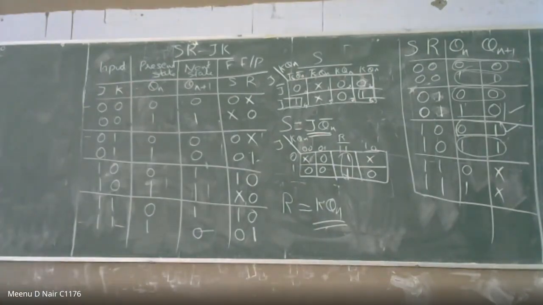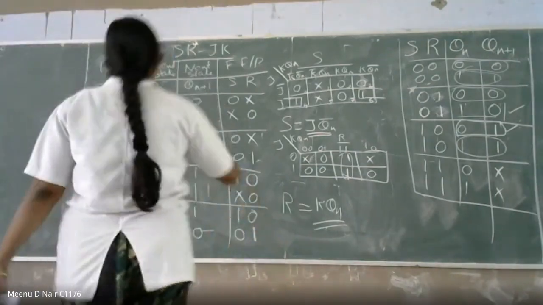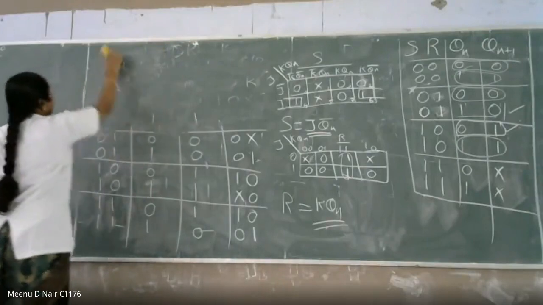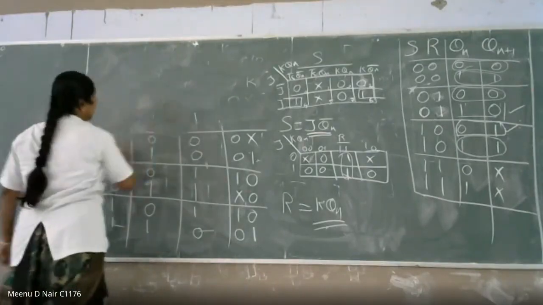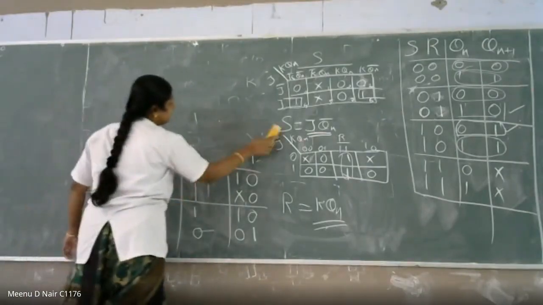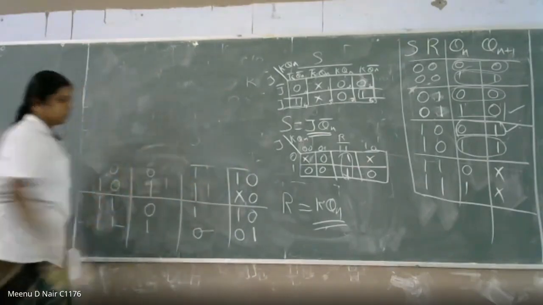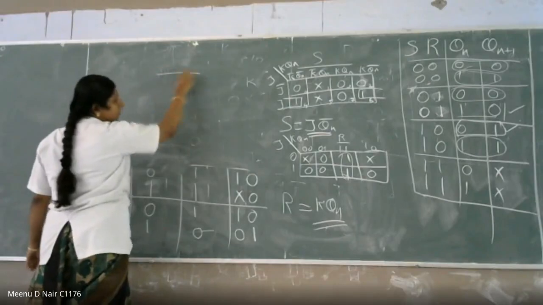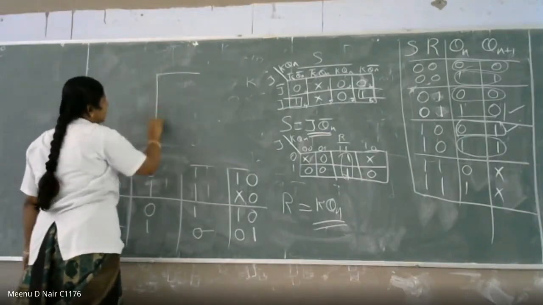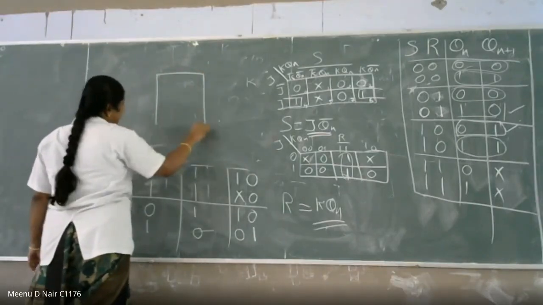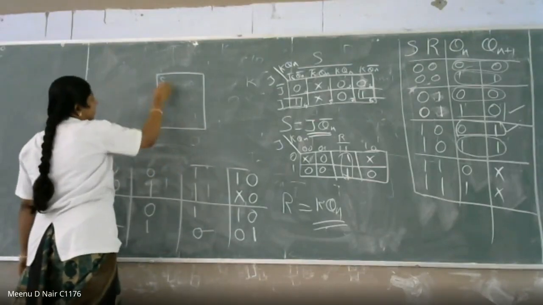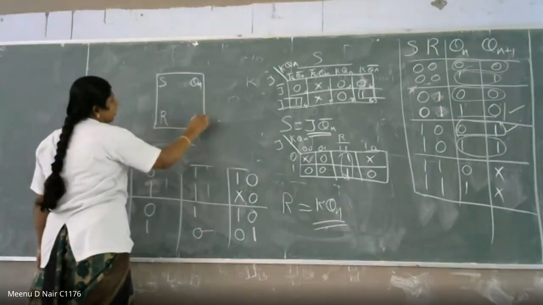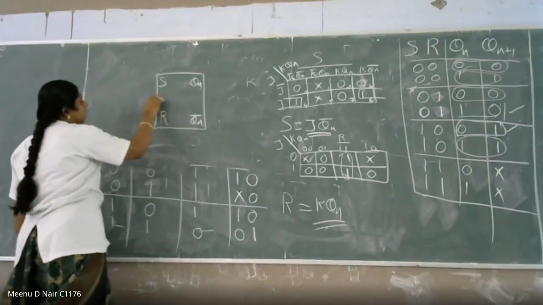Now you have to draw the circuit diagram. You have an SR flip-flop, with outputs Qn and Qn bar, and here is your clock pulse.